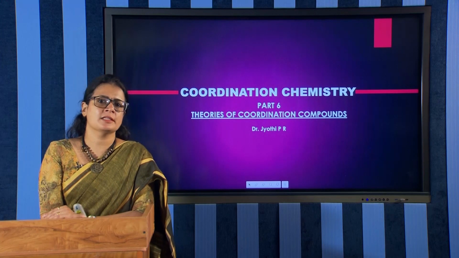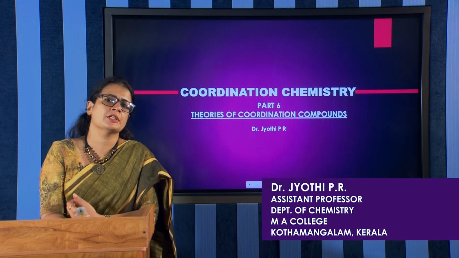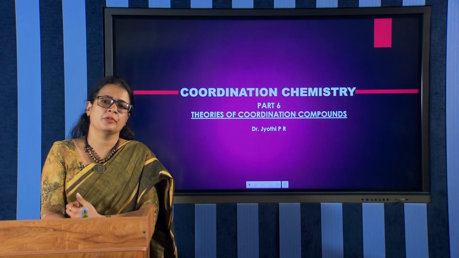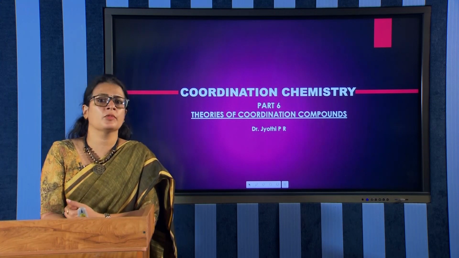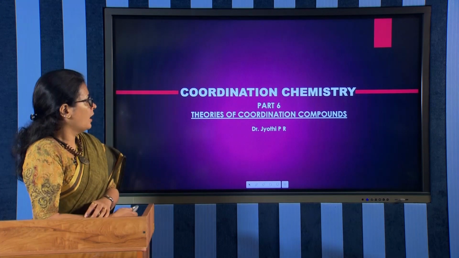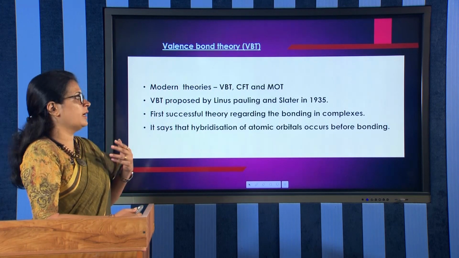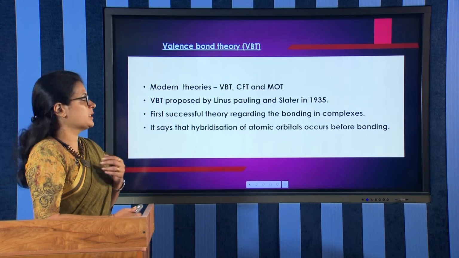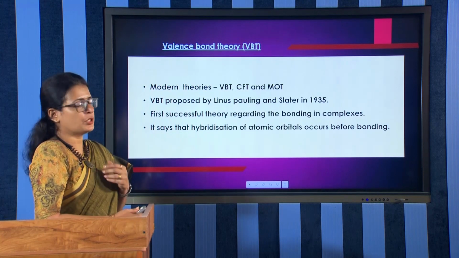In the previous classes, we have already discussed two of the preliminary theories in coordination chemistry, that is Werner's coordination theory and Sidgwick's concept of coordination. And now we are moving to one of the modern theories of coordination compounds, that is valence bond theory. In addition to valence bond theory, we have two other theories also, that is crystal field theory and molecular orbital theory. All these three theories are the most modern theories of coordination compounds.